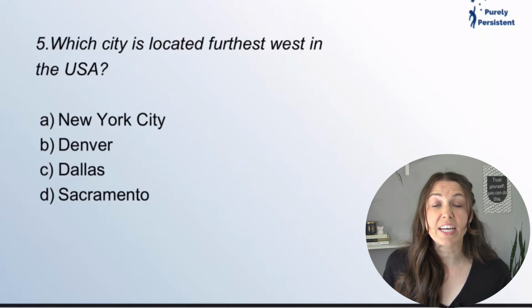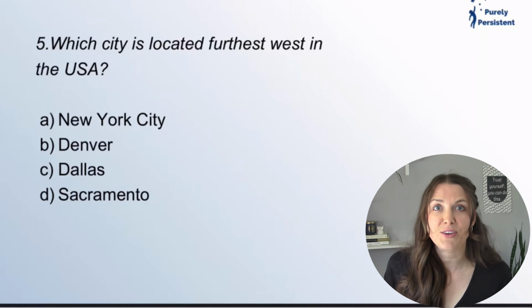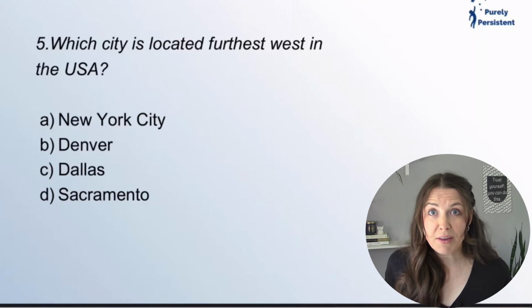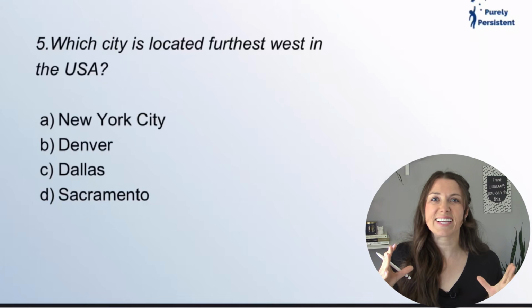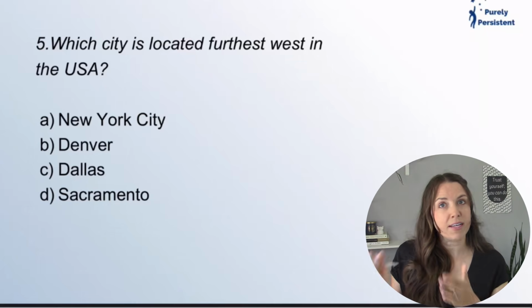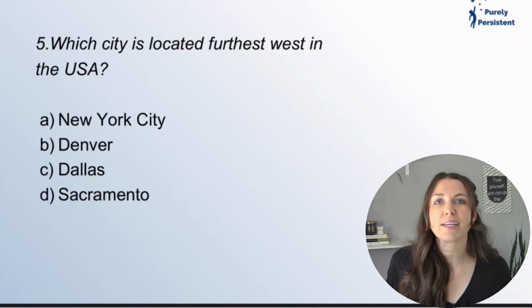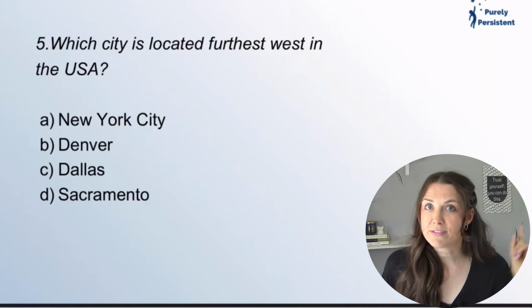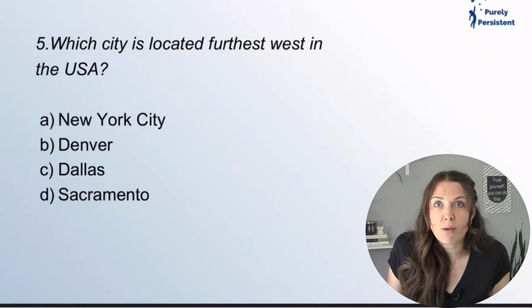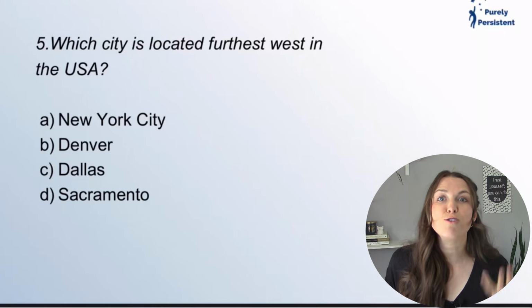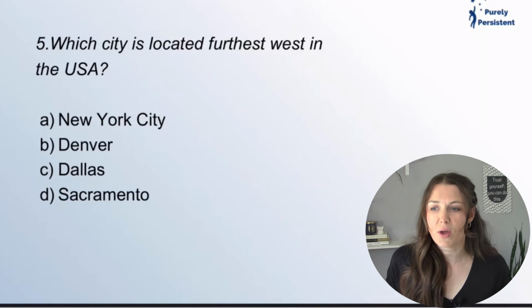Which city is located furthest west in the United States? So my recommendation is to get a map of the United States and really look at the main cities, right? Maybe the top 20 cities. Where approximately are they located? I've seen a lot of practice questions with this, and it doesn't provide you a map. It just expects you to know where these cities are located.